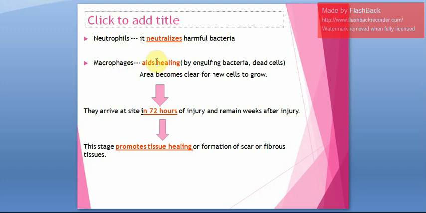Neutrophils will neutralize the harmful bacteria and will help in healing of the wound. Similarly, macrophages also help in healing by engulfing the bacteria, and the dead cells or the necrotic area will be engulfed by these macrophages. So what will happen? New cells will grow fast. You should remember that all this process of neutrophils, macrophages and all will occur within 72 hours of injury. Finally, it will promote tissue healing, and then it will result in the final stage, that is scar tissue formation or fibrous tissue formation. So this is particularly about the stages of inflammation.